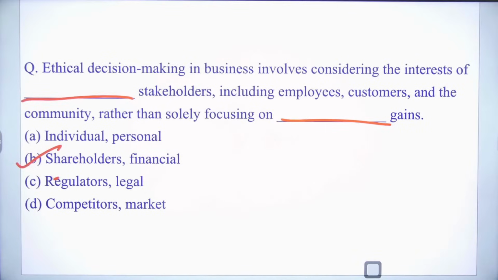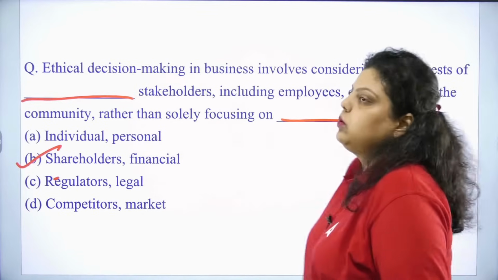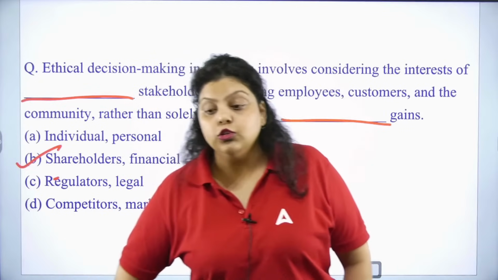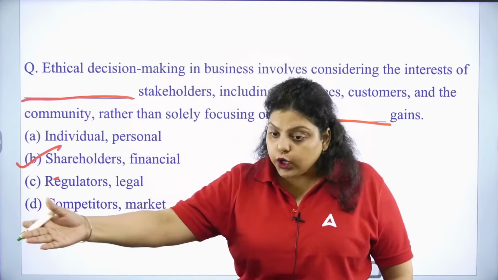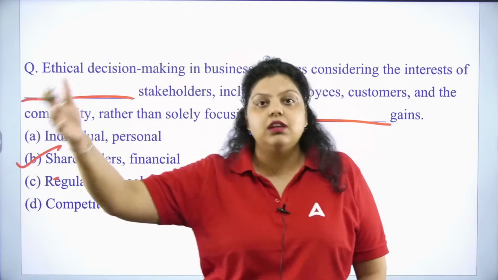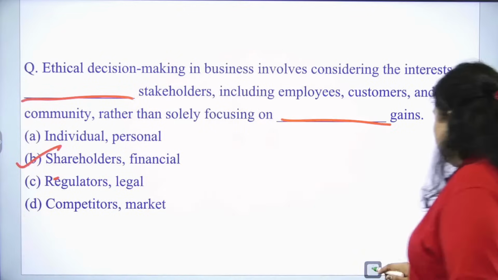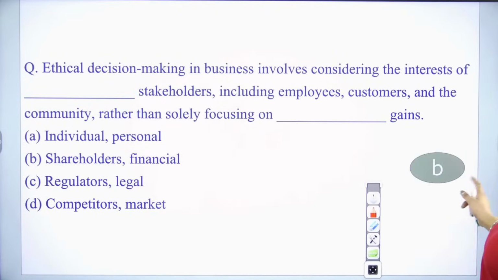Right? Not only focusing on financial gains, but you have to do what? You have to consider the interest of all the stakeholders. So you have to do the thing which is good for your employee, which is good for your customer, the general public, everybody, right? The financiers and all. So the right answer will be your B.